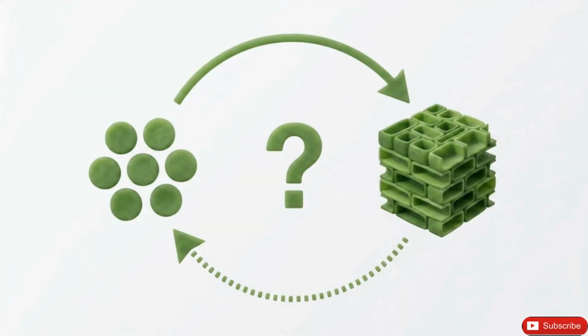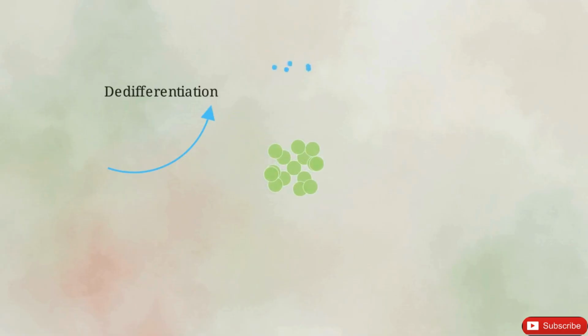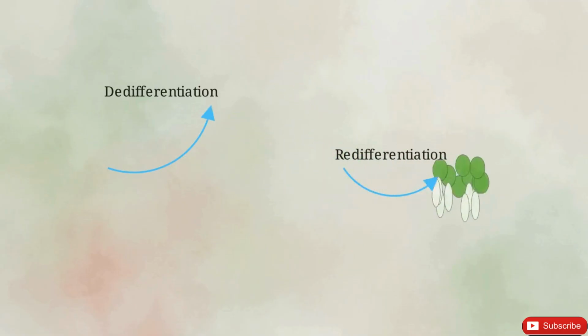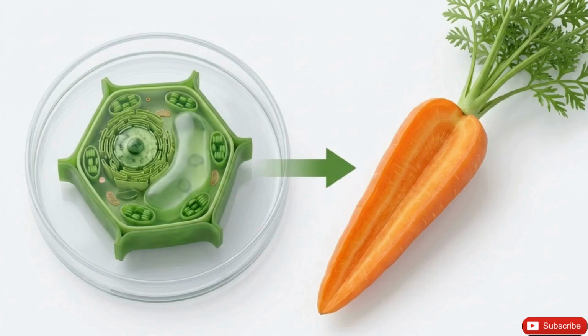While differentiation usually turns meristem cells into permanent tissues, can that process be reversed? In carrot tissue experiments, researchers found that mature phloem cells can de-differentiate back into unspecialized cells. When given the right nutrients, these cells can then re-differentiate to grow an entirely new plant. This ability of a single mature cell to divide and differentiate into a whole organism is known as totipotency.